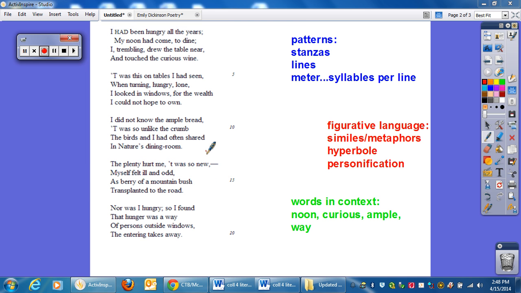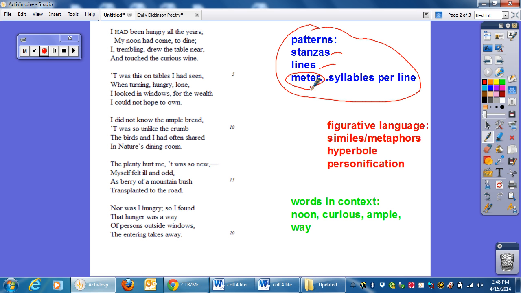Okay, in the previous video we were looking at patterns inside of poetry: stanzas, lines, and also counting the number of syllables per line to see if there was a pattern. In this video, when we analyze poetry, we need to be looking for figurative language, in particular similes and metaphors. Both similes and metaphors are comparisons of two unlike things.